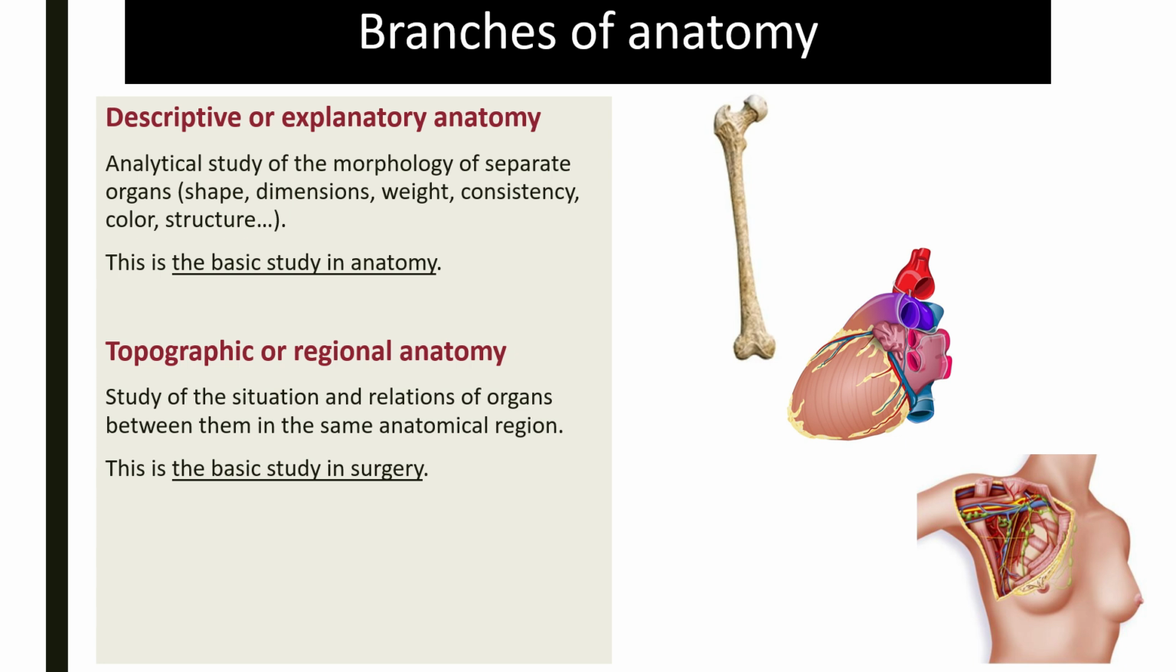Topographical anatomy, on the other hand, refers to the study of the relationships between the different organs. If we take the heart as an example, to study its topographical anatomy is to study its relationships, to name the different organs located on the left, the different organs located on the right, above, below, in front and behind. And this topographical anatomy is the basic study of surgery.